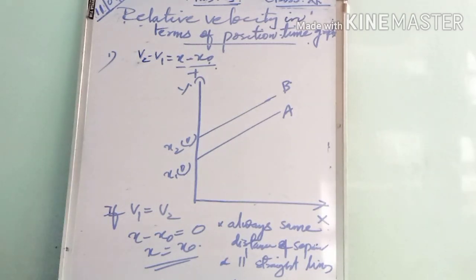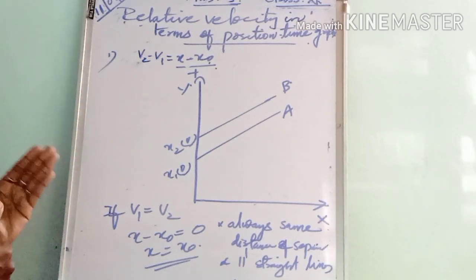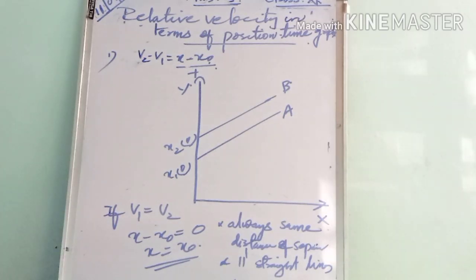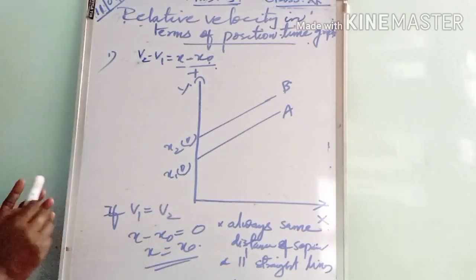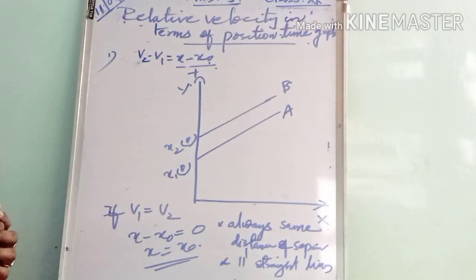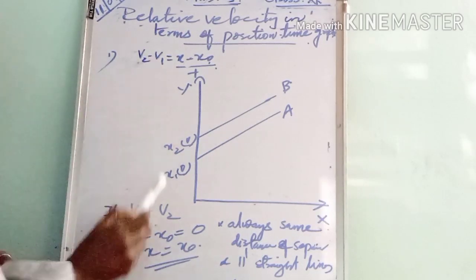Our first condition is if both objects are moving with the same velocity, in that case v1 equals v2.